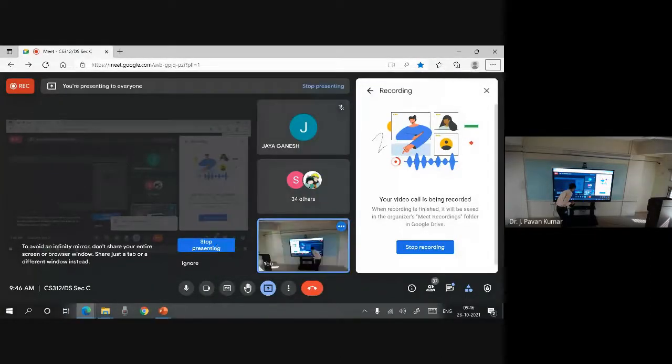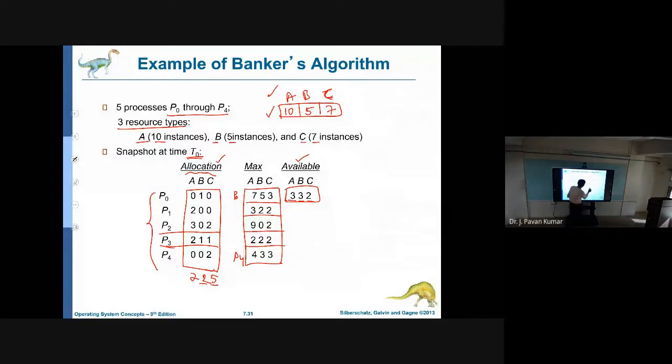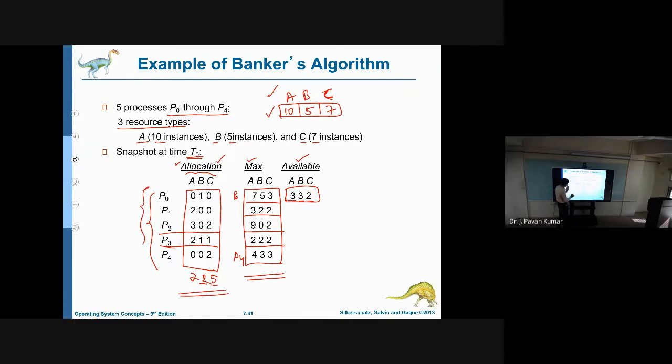Thank you. Now, available is 3, 3, 2. Now, we have to check whether it is safe or not. Suppose one particular process has made a request, then we have to check whether we can let the process take those resources or not. Now, based upon max and allocation, can we get need? Maximum required is this one. This is the allocated one so far. Now, the remaining will be need.